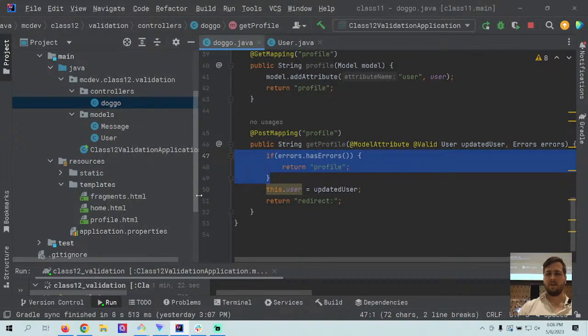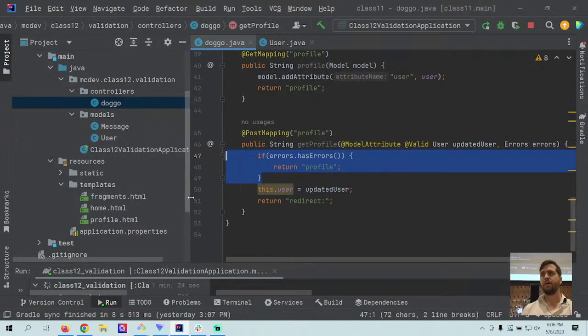Right. So I don't have anything to display those messages. I don't have anything wired up in Thymeleaf yet for those messages. There are two different ways that we could display validation messages. One way is we could probably find a way to pull it out of this errors object and feed it into the Thymeleaf form.